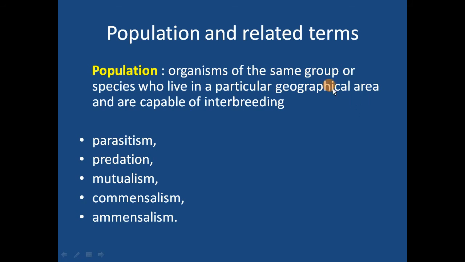Now in a particular geographical area, you might be having different populations. For example, Homo sapiens भी रहेंगे इंडिया में, टाइगर का भी population रहेगा, different plants भी रहेंगे, right? So how do these different populations interact with each other? So these are the different types of interaction. We have to know the meaning of these terms.